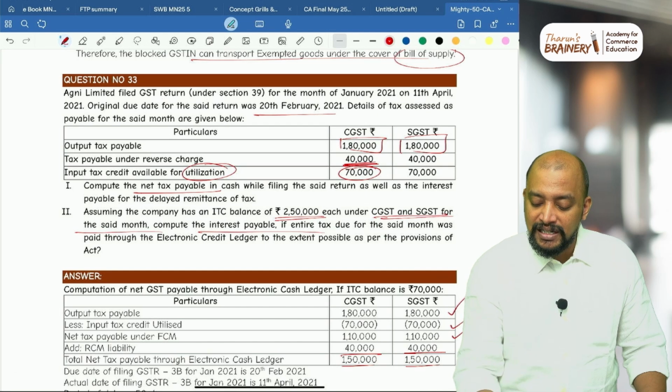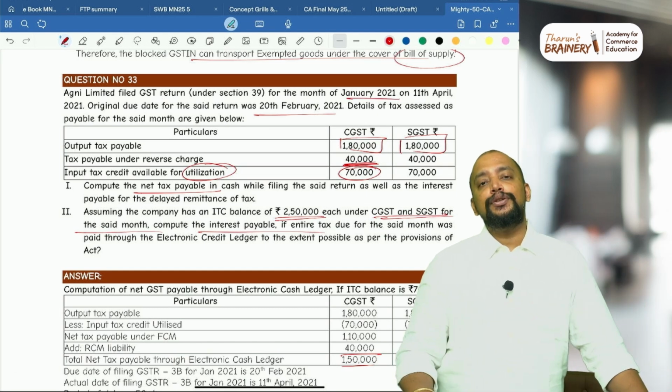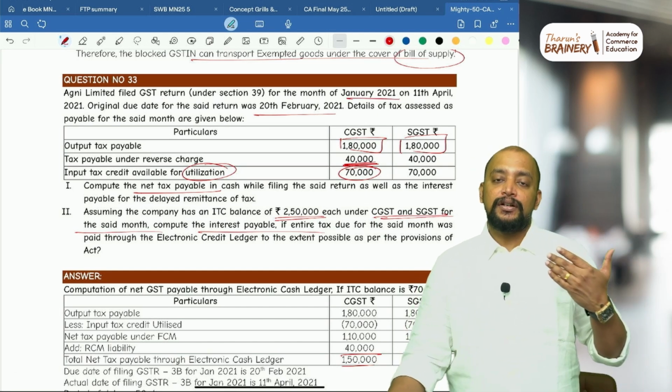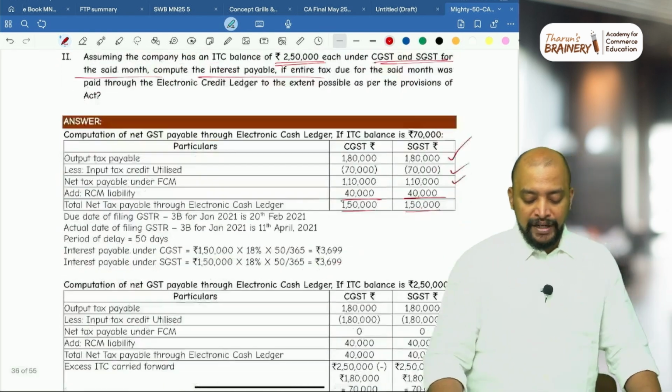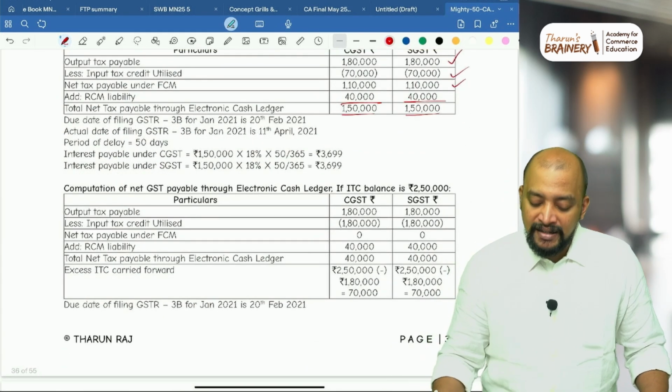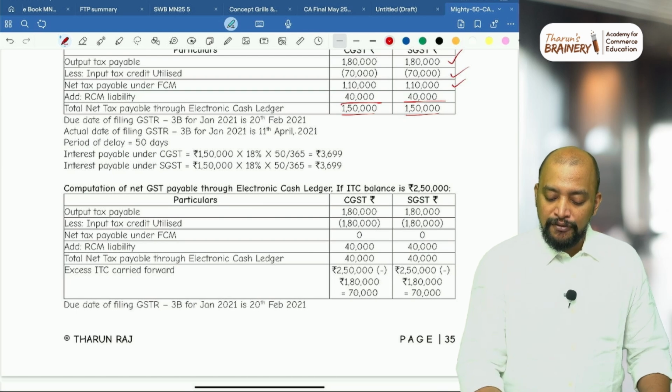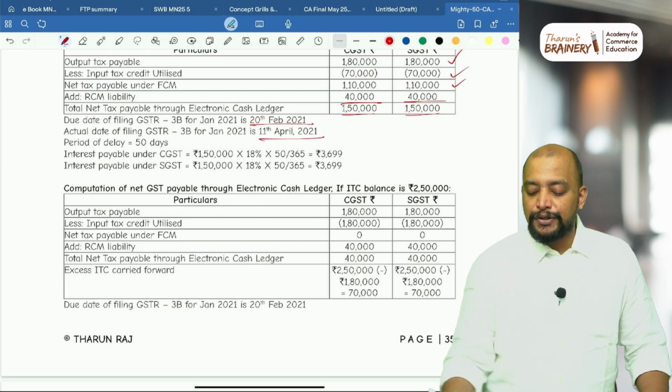Agni Limited filed GSTR-1 for the month of January 2021. What is the due date? 20th February 2021. But they filed it on 11th April 2021. So there is a delay in filing GSTR-3B. For how many days? From 20th February to 11th April.